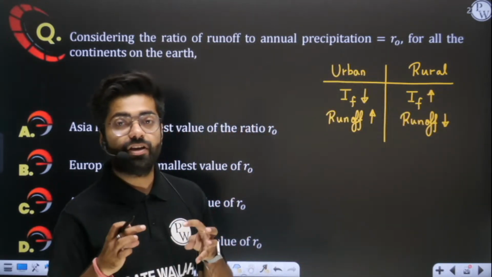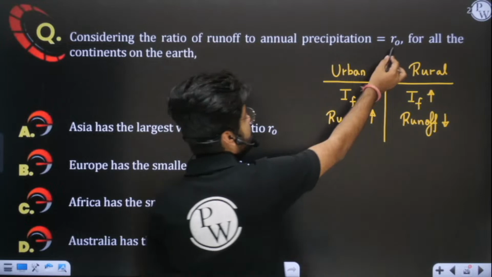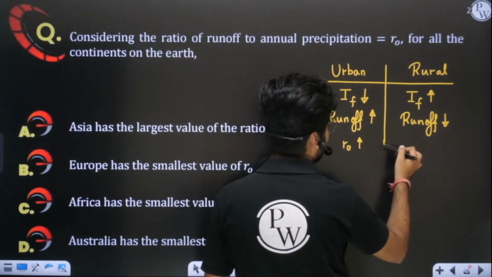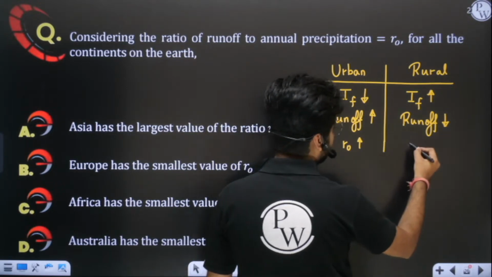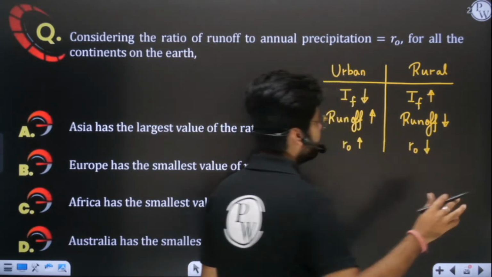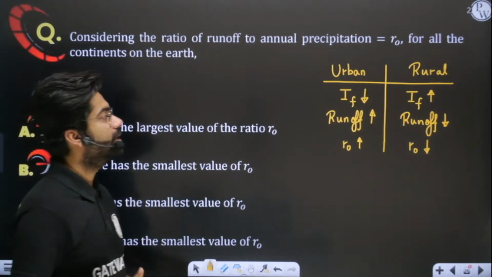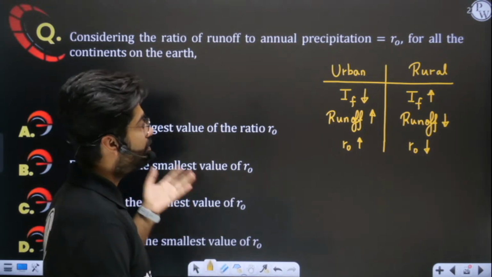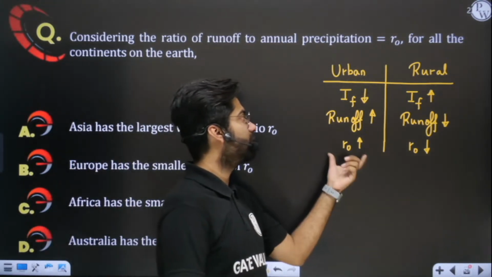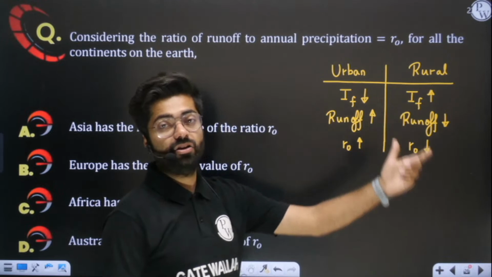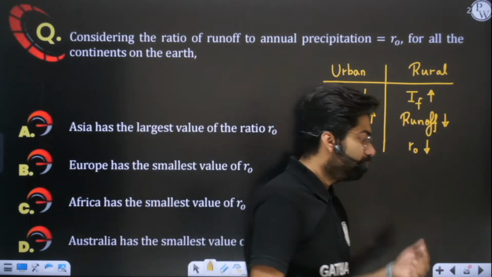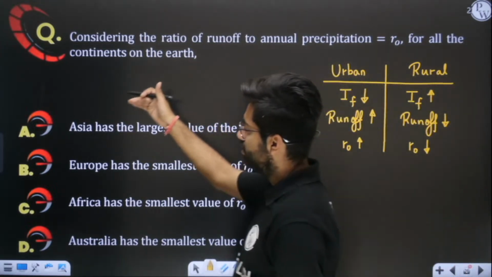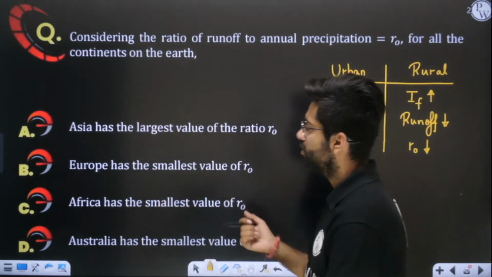So now can you tell me where runoff coefficient will be more? If R0 is your runoff coefficient, obviously runoff coefficient is more in urban areas. Yes or no? Runoff coefficient will be more in urban areas and less in rural areas. So if the same amount of rainfall happens in both areas, runoff is more in urban areas, but it is less in rural areas. Now based on this knowledge, can you infer what will be the correct option here?